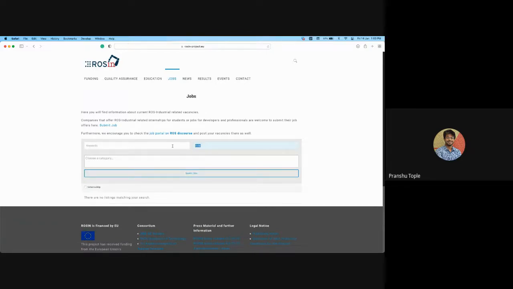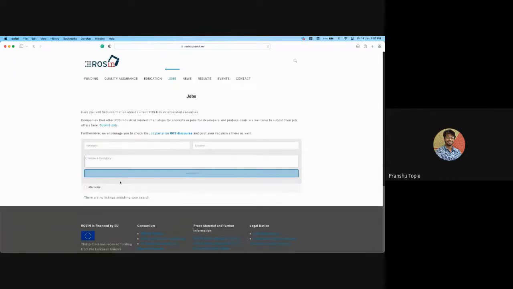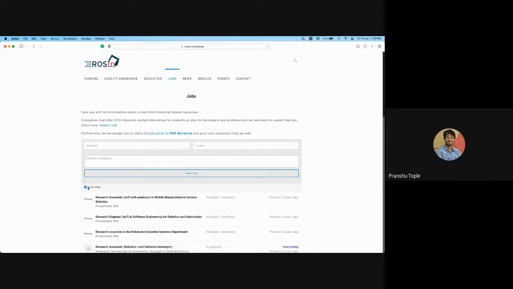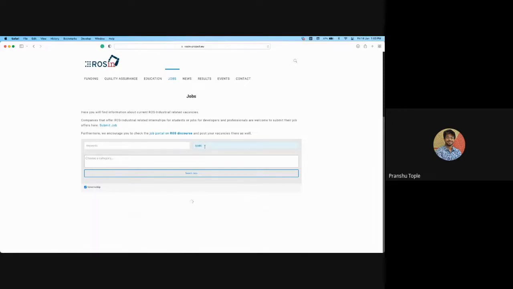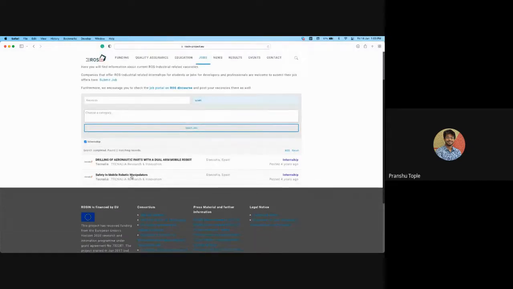Let's check in Spain. Spain, there is nothing. United States. Wait, I guess this is not working there. Okay, this is not working exactly. The search is not working, I guess. Why is it not showing me anything right now? Okay. Yeah. So there is safety in mobile robotic manipulators, drilling of aeronautics parts.